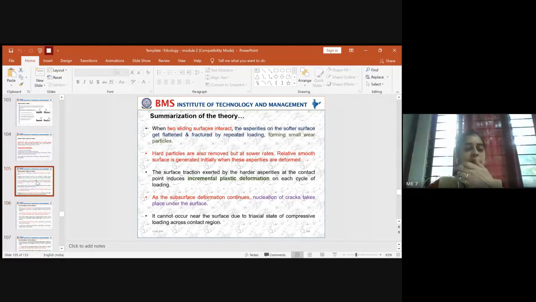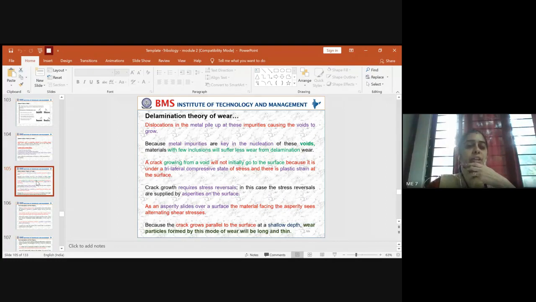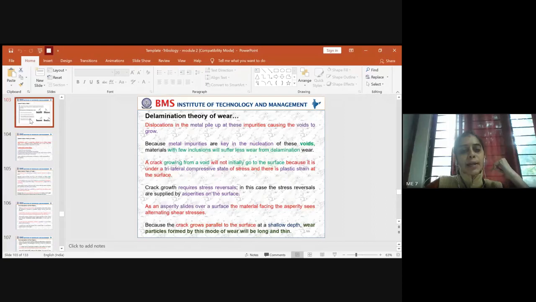Okay, so this is just the concept of delamination theory. How does it happen? And later we need to go for summarization. Usually they can ask you, what do you mean by delamination theory? Who proposed the theory and when? What are the main mechanisms behind it?